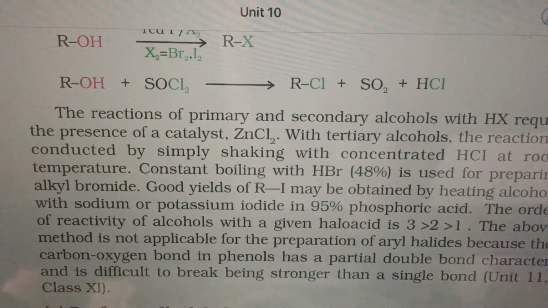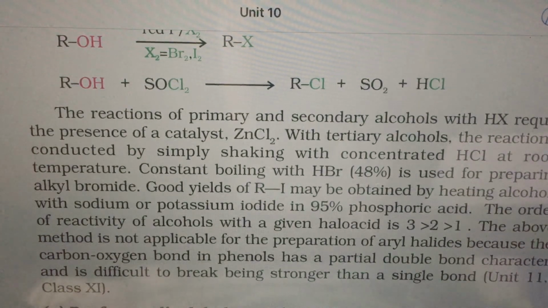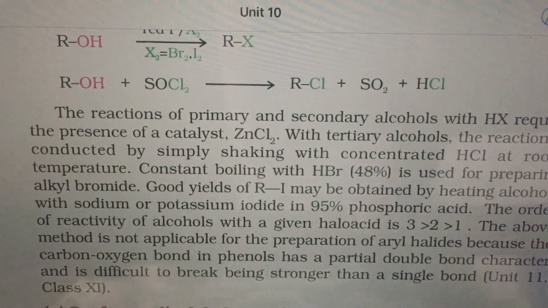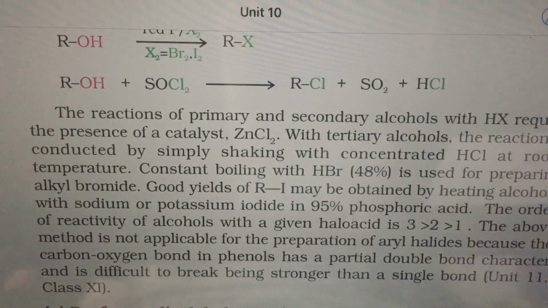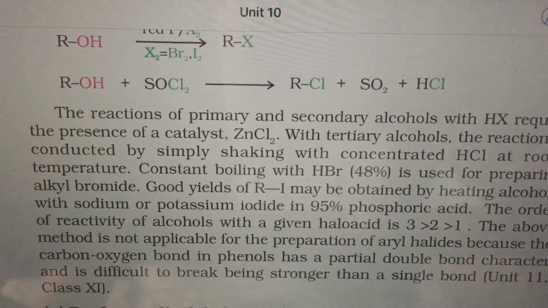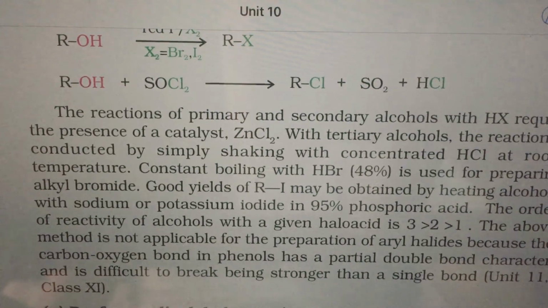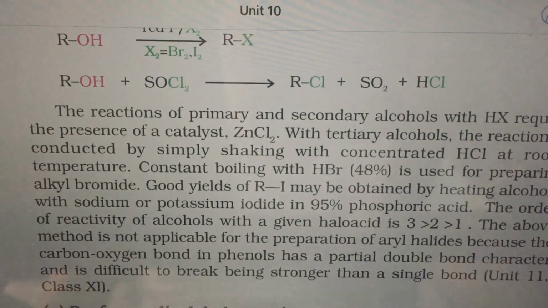Why all this? You can think it over. The reaction involves the formation of a carbocation in the first step as OH goes out. Amongst all the three possible cations, tertiary carbocation is greatly stabilized by hyperconjugation as well as inductive effect. Hence, tertiary alcohols readily undergo this reaction. So, this is the first reaction as the textbook lays down.